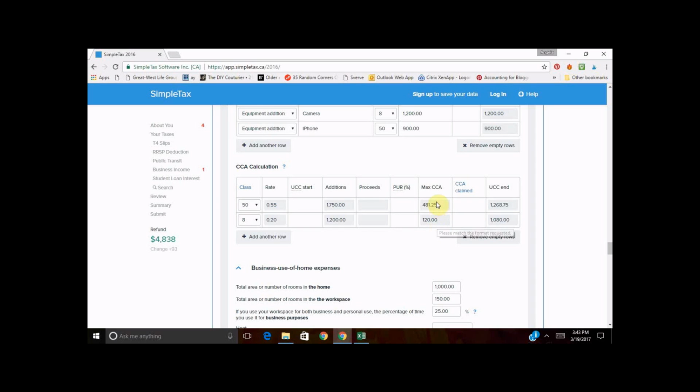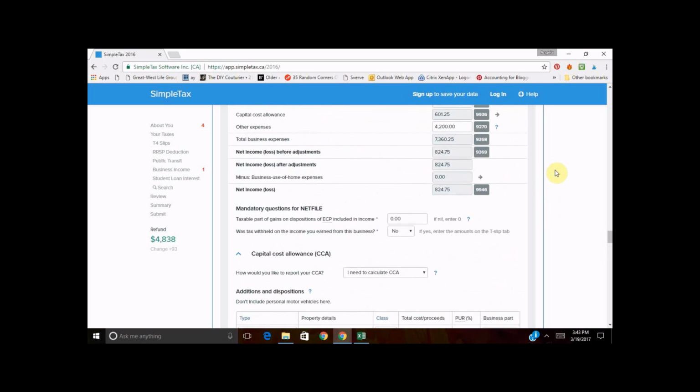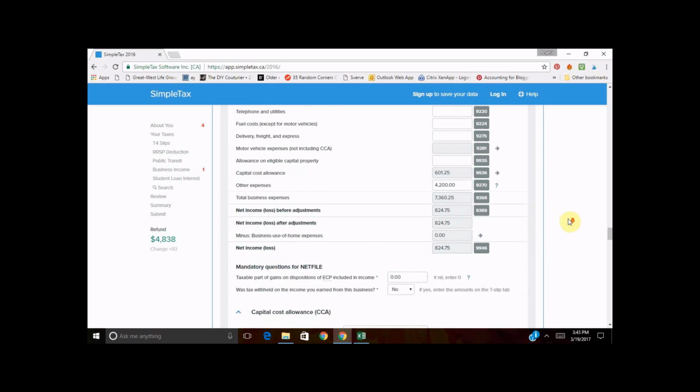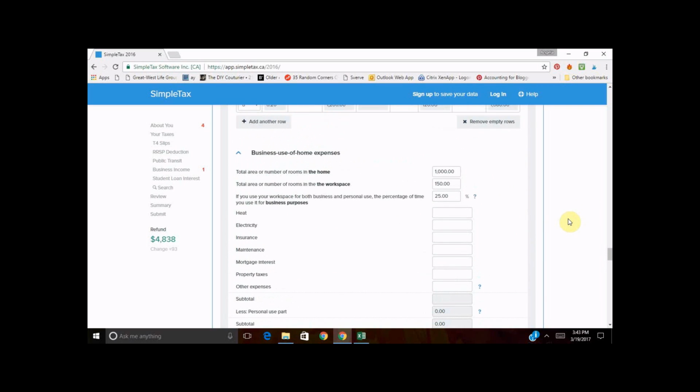$600 is being deducted. And again, if you sign up for a Simple Tax account, it's going to keep all of this information and do the calculations automatically for you next year. So if we scroll up here in this capital cost allowance field, it's input that $600 amount. And next, we're going to go to the business use of home. So I filled in a little bit of information here for you already.